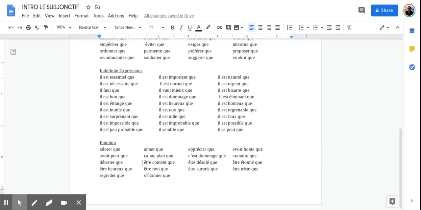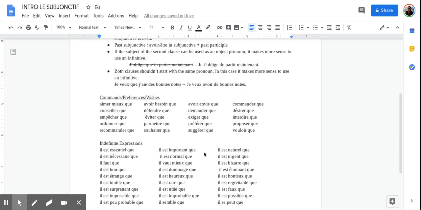Right? And then again, all of our emotions. So as we know, there are many, notice all of these être with an adjective, so we could go on and on with all of our different adjectives. Here are just some examples. And again, détester que, right? Just our simple emotions, but we could have lots of other verbs that express how you're feeling. Do we have, avoir honte que, right? Because that's something that we've been using a lot this year with the vocab.